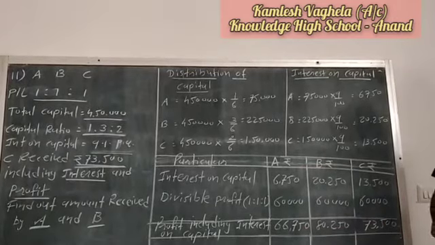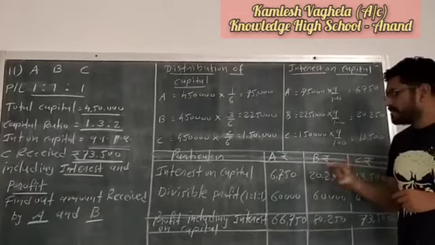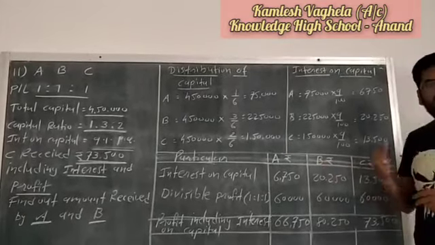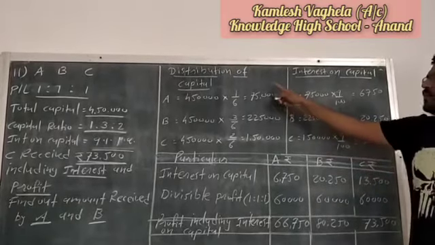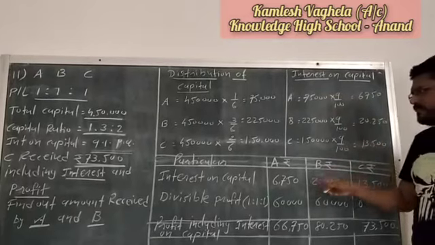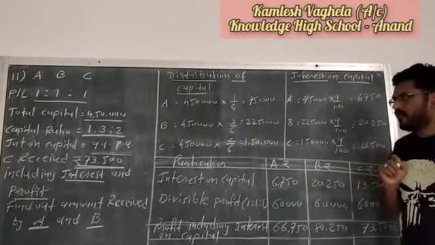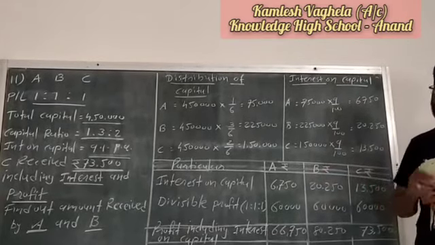So here we identified the total amount received by partner A and partner B, that is 66,750 and 80,250. So when one partner's total amount is given, that is interest and profit, on the basis of this we have to find the other partners, and we have to do the calculation this way. First we have to find out the distribution of capital, then interest on capital, and then this format. Okay, so note down this example in your notebook.